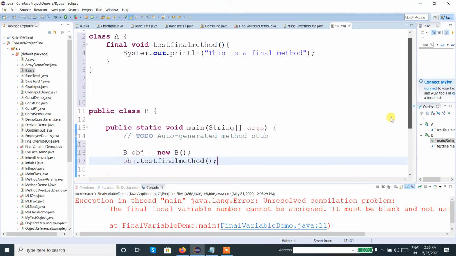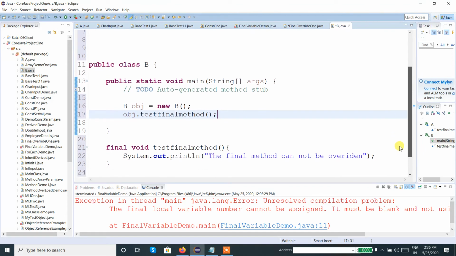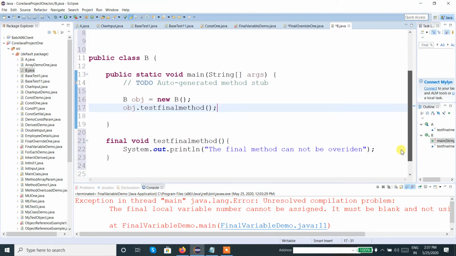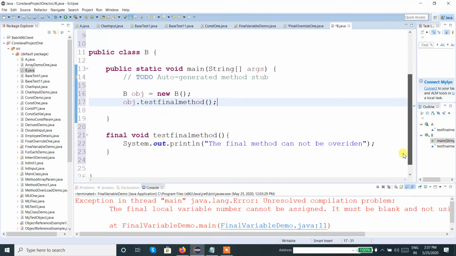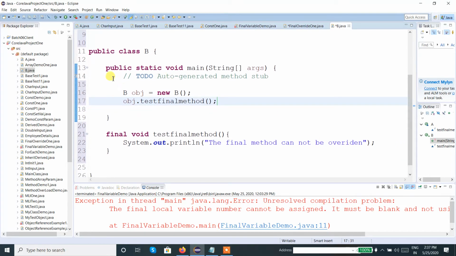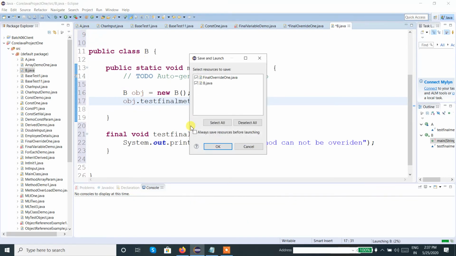So this is also a final void testFinal method, and we are just trying to call the method. So let us execute.